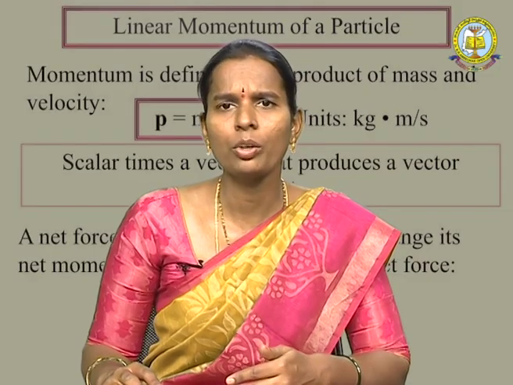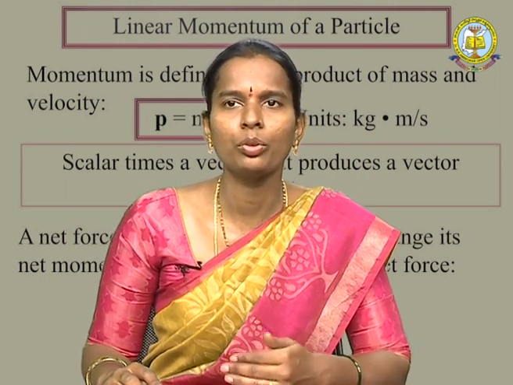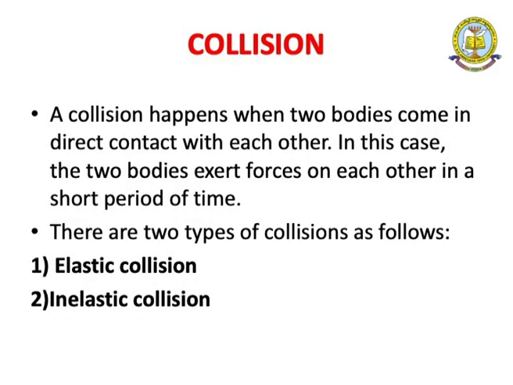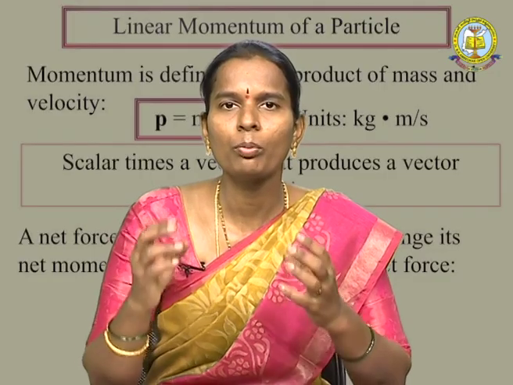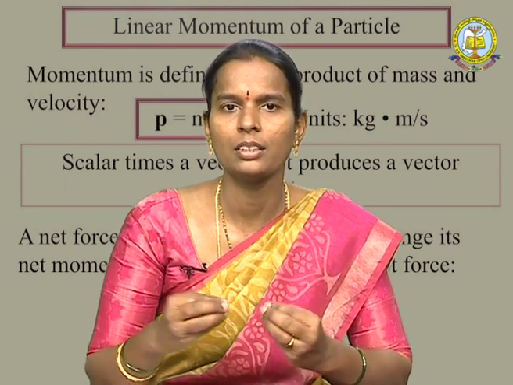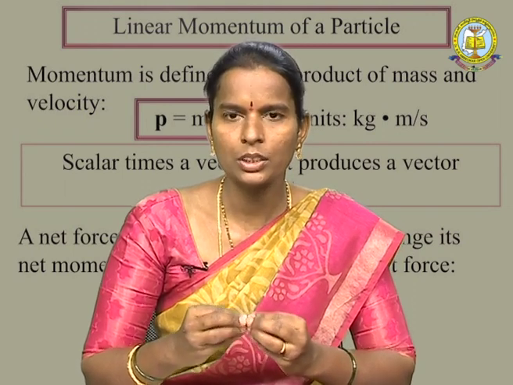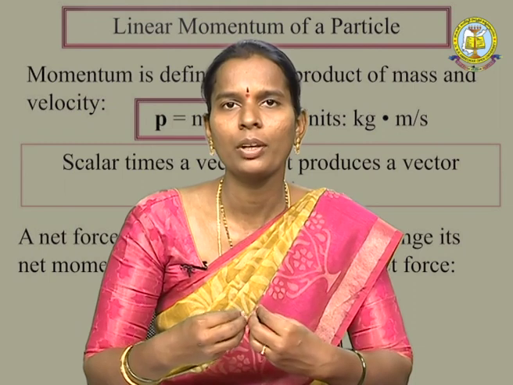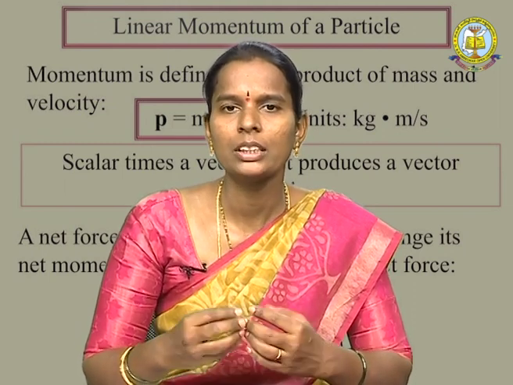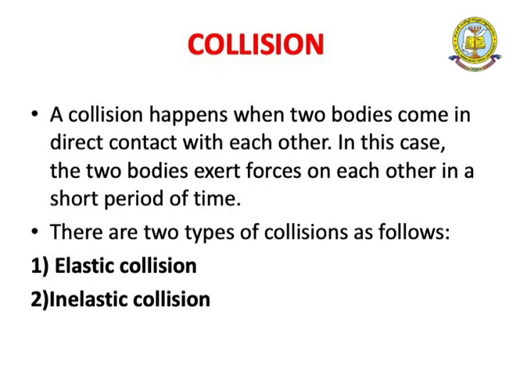And the next topic is collisions. What is a collision? A collision happens when two bodies come into direct contact with each other. The two bodies exert force on each other in a short period of time. Collisions are of two types: elastic collisions and inelastic collisions.